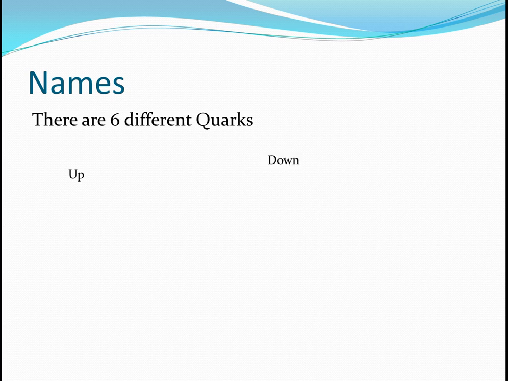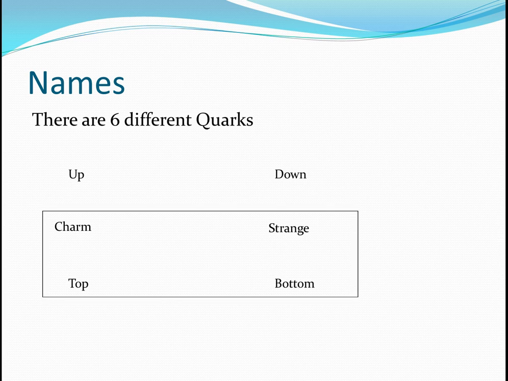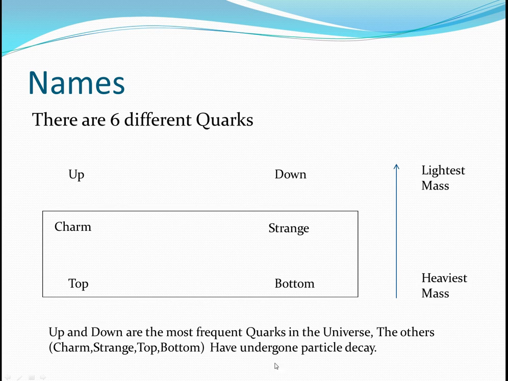So we need to know about the names of the quarks. So as I said before, there are 6 different quarks. You have the up quark and its corresponding anti-up quark, a down quark, charm, strange, top, and bottom. I'm going to take away charm, strange, top, and bottom, as they have all decayed away. They're very unstable and they've undergone particle decay.